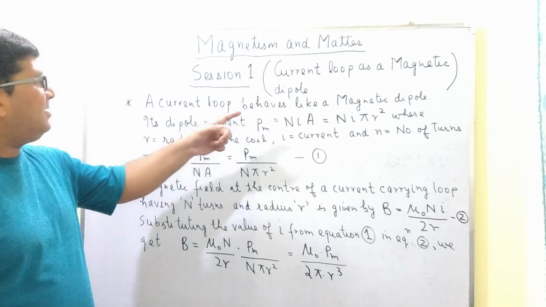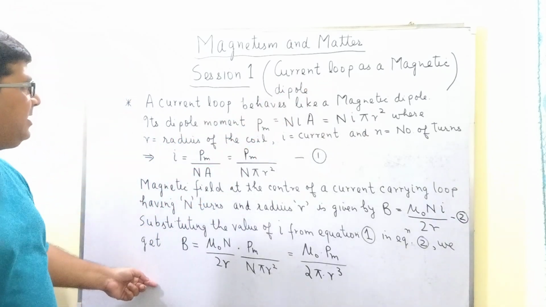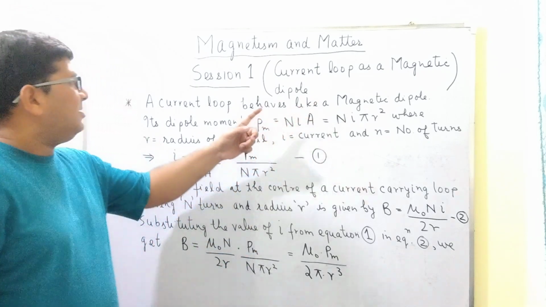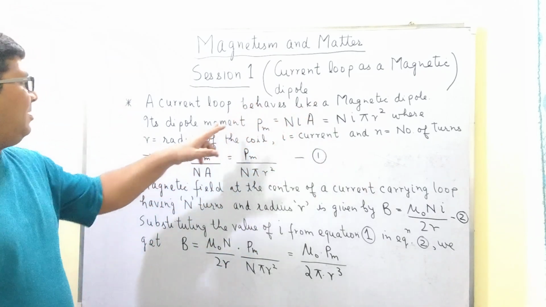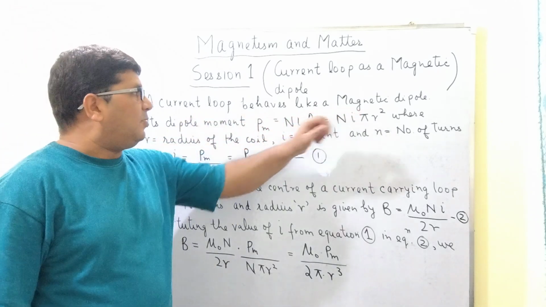With regard to this topic, I have written one important point which will briefly describe the current loop as a magnetic dipole.